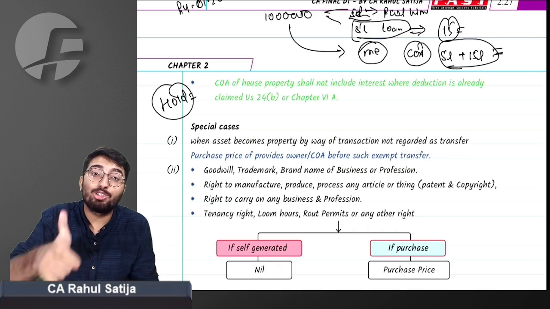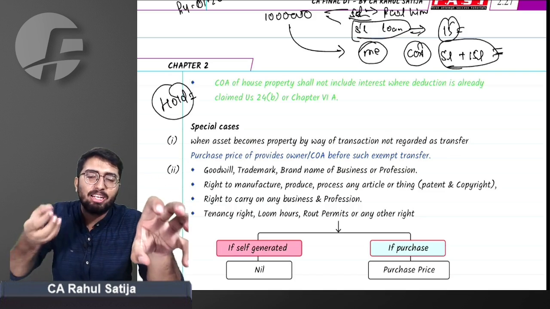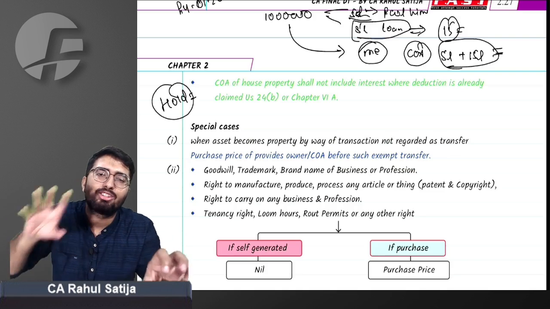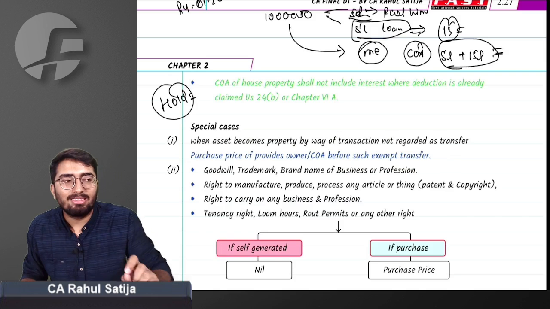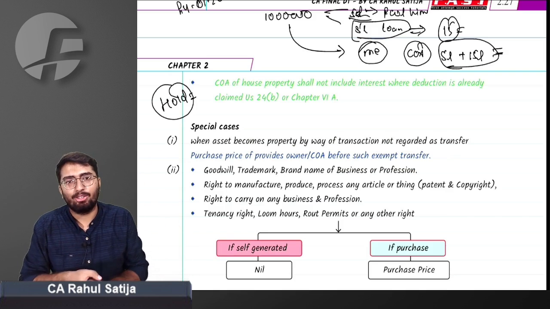The right answer is the cost of acquisition of the previous owner. For my wife, the previous owner is me. So whatever cost of acquisition was for me will turn into the cost of acquisition for her. That cost of acquisition will be used for calculating capital gain. Okay, did you get this point or not?